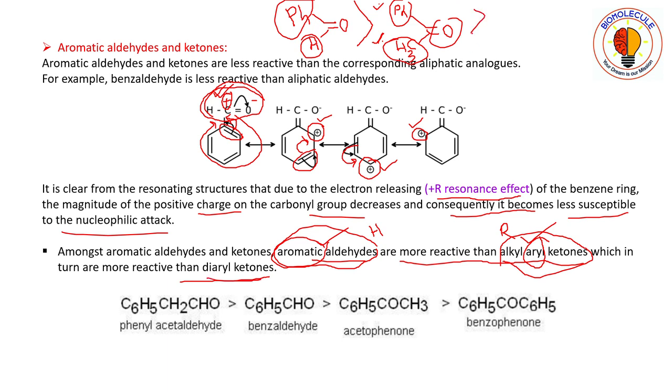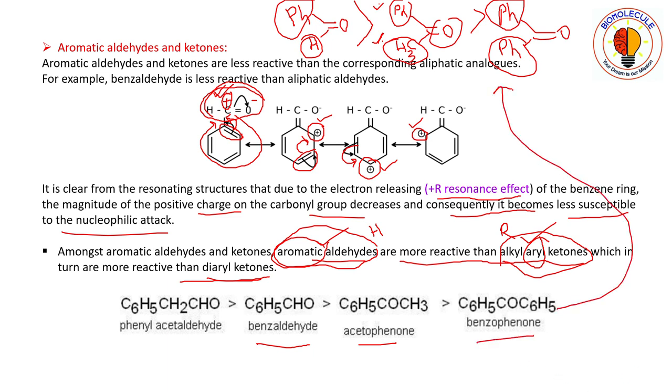So this alkyl aryl ketone will be more reactive as compared to diaryl ketones, meaning two aryl groups, and you know the reason why it is so. So here you can see benzaldehyde is more reactive than acetophenone, which in turn is more reactive than benzophenone. That is this example: first one is benzaldehyde, then acetophenone, then benzophenone.